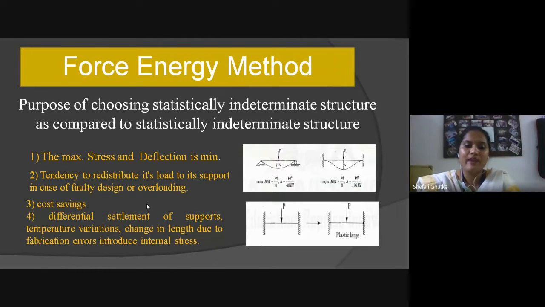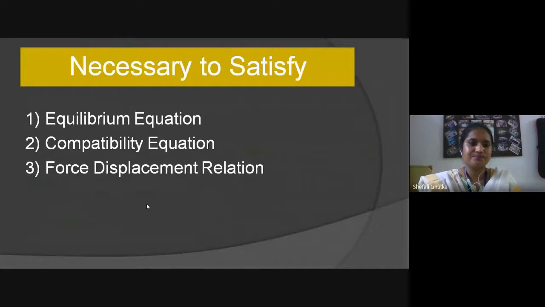The fourth one is differential settlement of supports, temperature variation, and changes in length due to fabrication errors, which introduce internal stresses. So we can say that taking an indeterminate structure is a benefit because it induces internal stress as well. So that is the main purpose to choose indeterminate structure as compared to statically determinate structure.